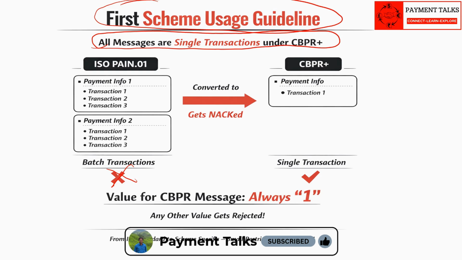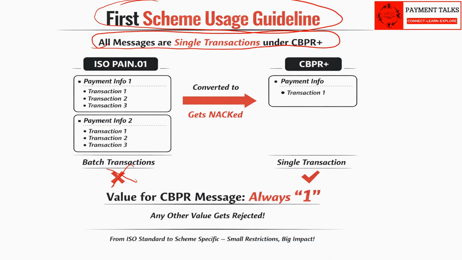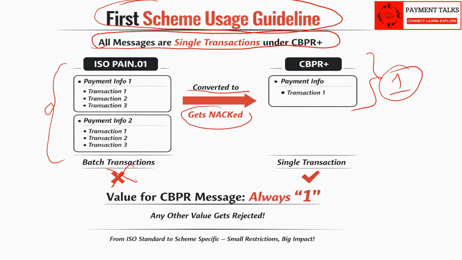Which means even though ISO pain.001 can have multiple payment information sections and multiple transaction sections, when it comes to CBPR message, both the sections appear only once. That means an ISO pain.001 when transferred over the Swift CBPR FINplus network, the message gets nagged.